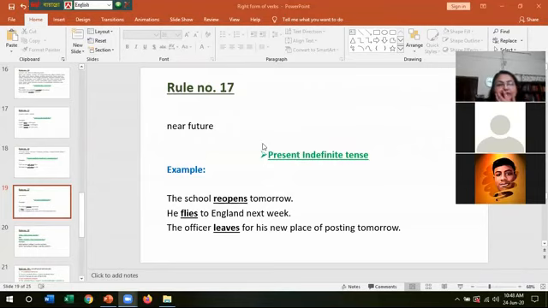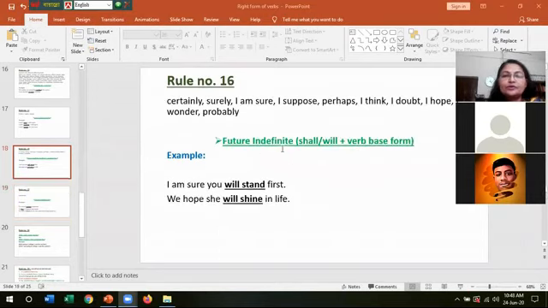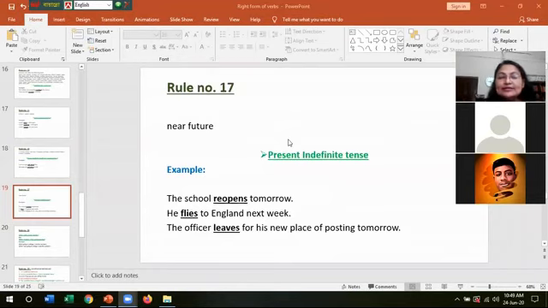Rule number 17, if it is near future. You can remember another thing, that in this type of sentence, we can also use future indefinite tense in rule number 16. Okay, 17, if it is near future, then we will use present indefinite tense.